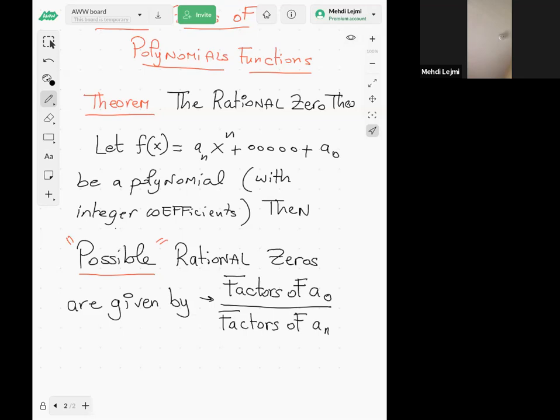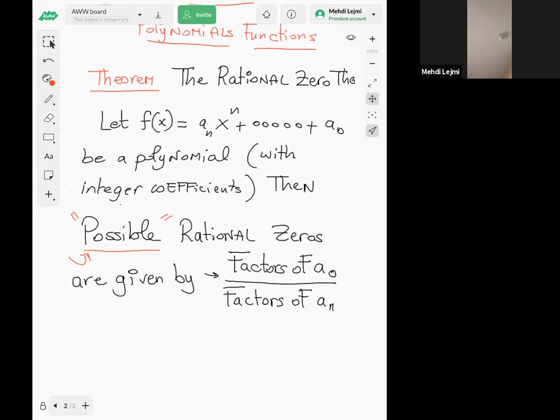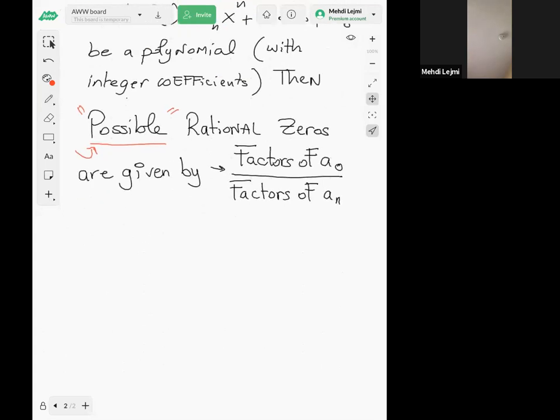And when I say possible, it means that these numbers could be solutions of f of x equal to 0, and they could be not solutions. They are just possible solutions. So for example, let's do an example.